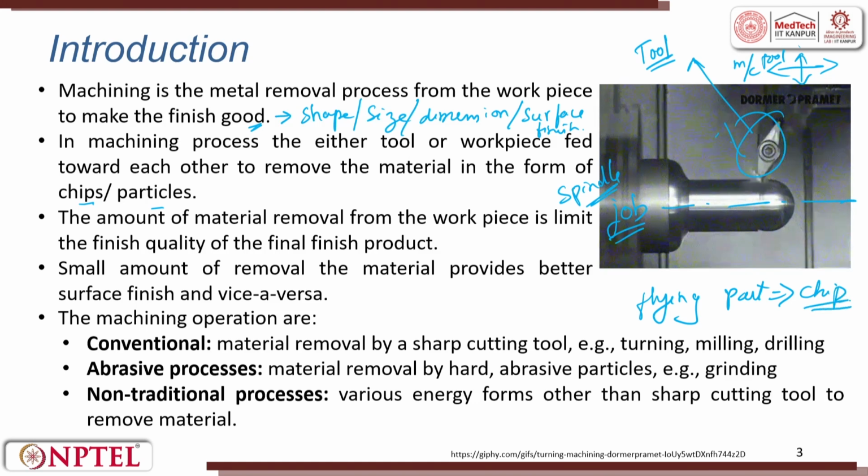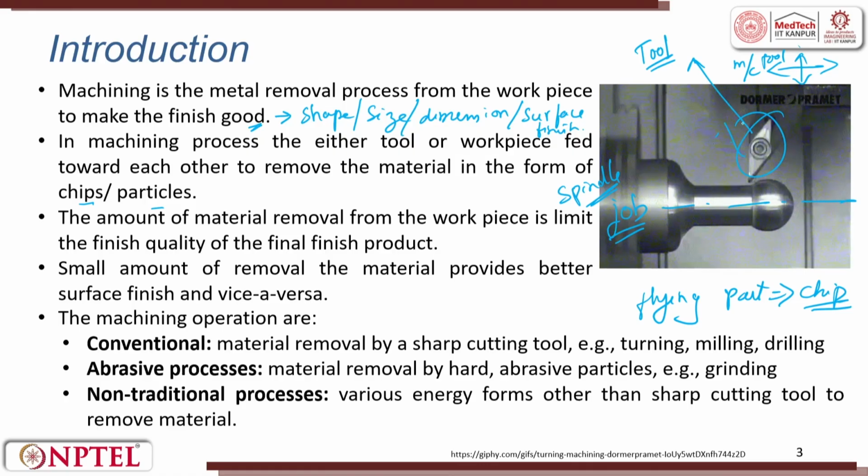Depending upon the depth you give in cutting, the chip profile or the chip thickness changes. If you go a small depth, you will get very small chips. When you go deeper, you will get large chips. So, the unwanted material which is removed from the workpiece is called the chip. That is what is told here.